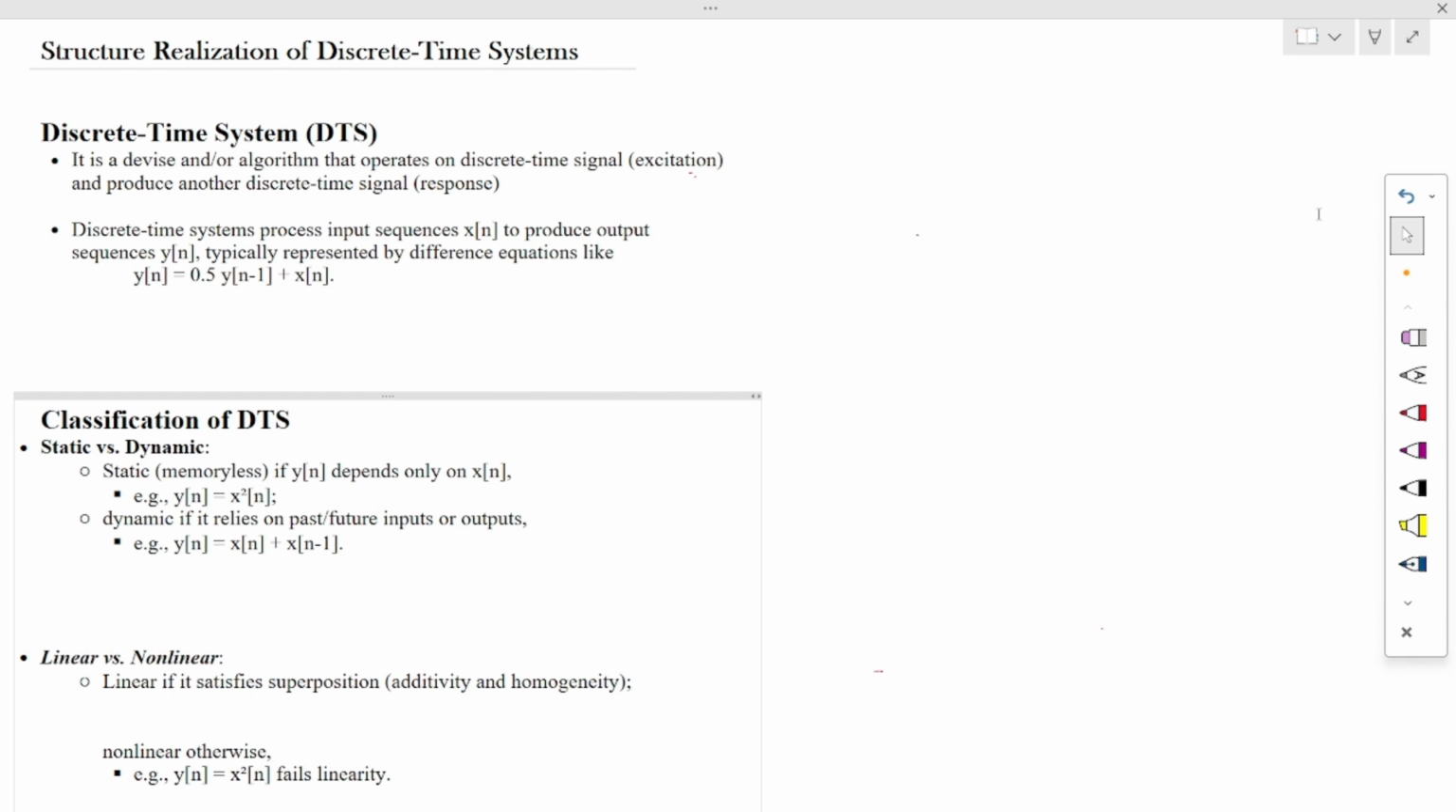And in this digital signal processing, there is one important topic, that is structure realization. And in this structure realization, we are dealing with a discrete time system. So first of all, what is a discrete time system?